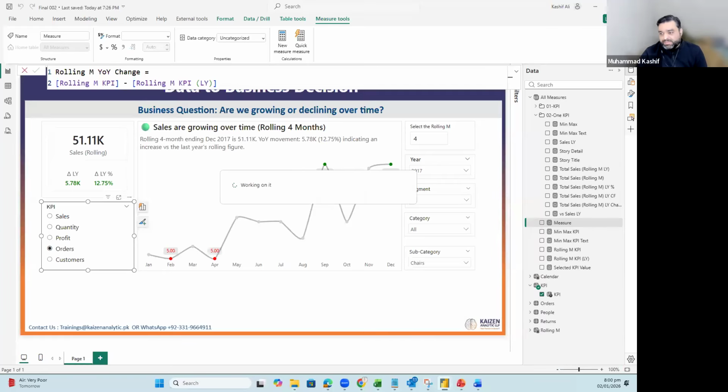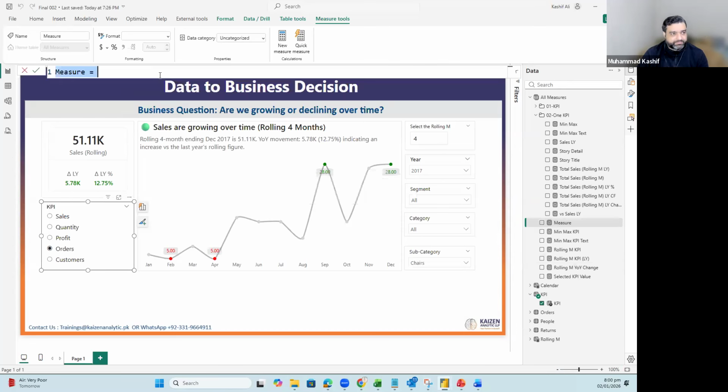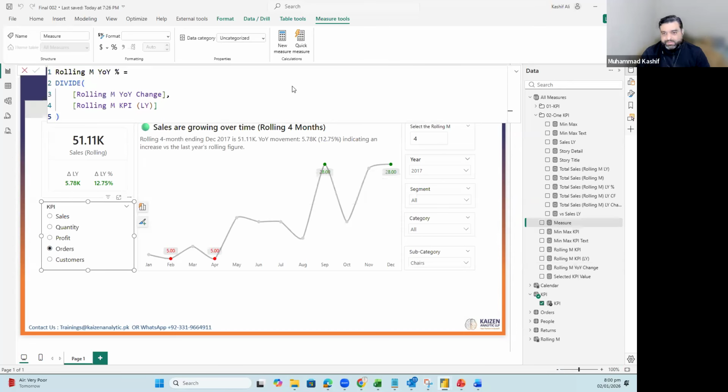So this is current month minus previous month, and then we will go for the change which is in percentage. Okay, so this is value, and let's go for the percentage. So I've gone to the percentage one.